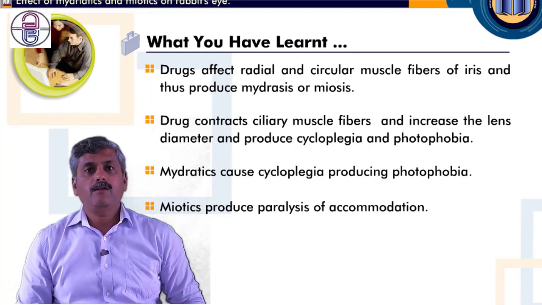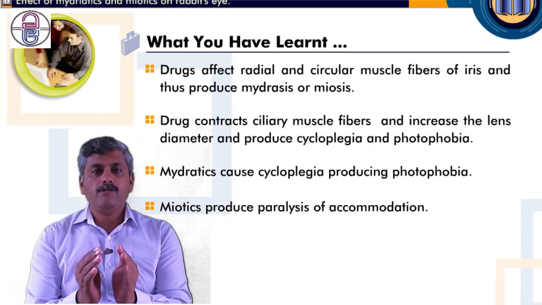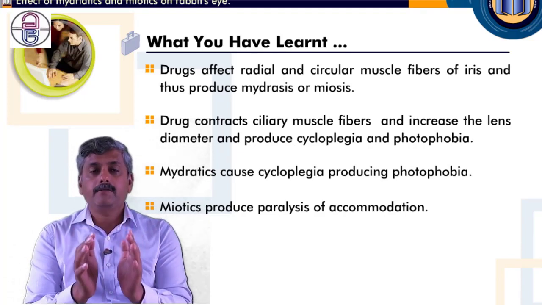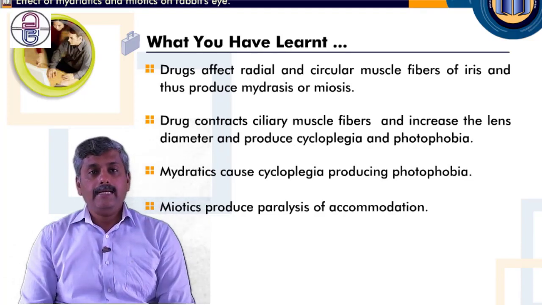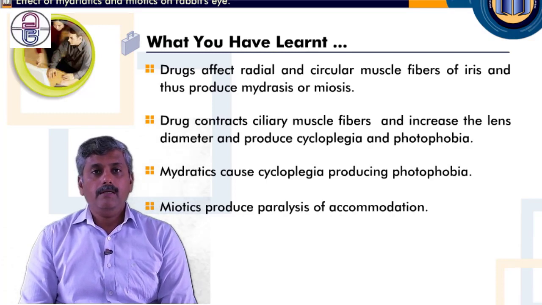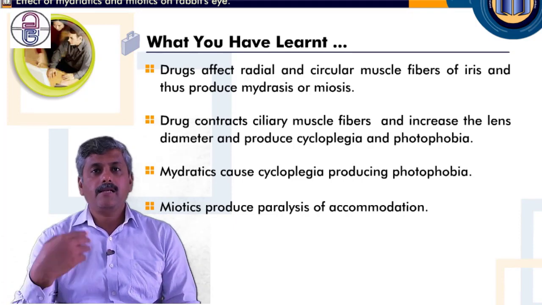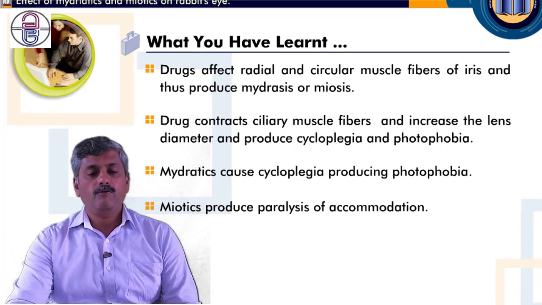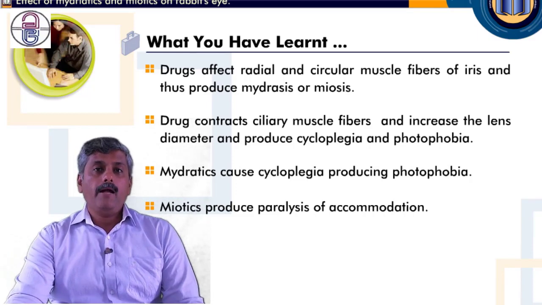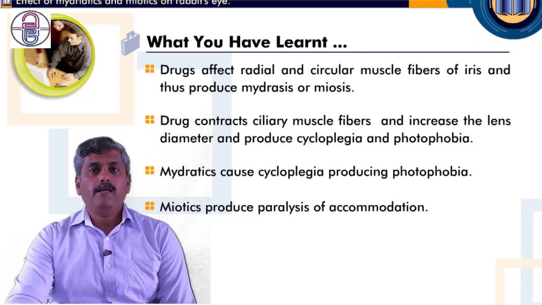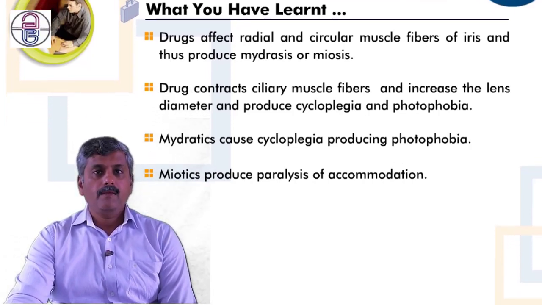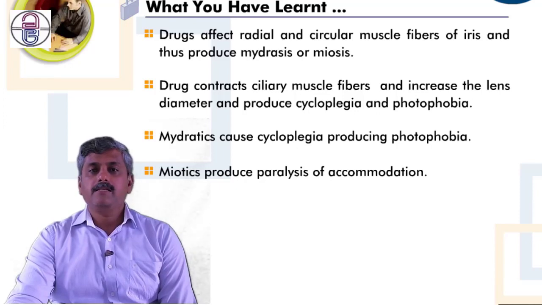If it involves the circular muscle, then it produces meiosis, and if it affects the radial muscle, it produces dilation of the pupil. Next, a drug contracts circular muscle fibers and increases lens diameter, producing cycloplegia and photophobia, while mydriasis causes cycloplegia and photophobia, and meiosis produces paralysis of accommodation.